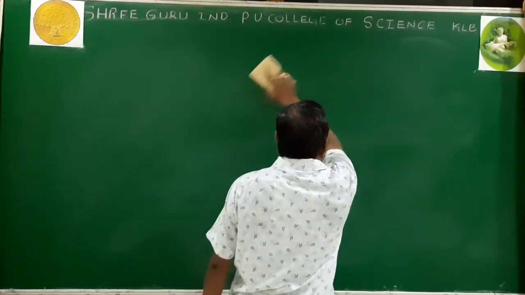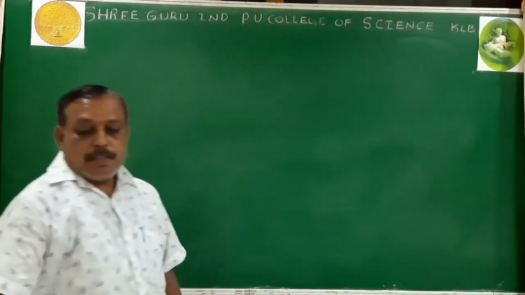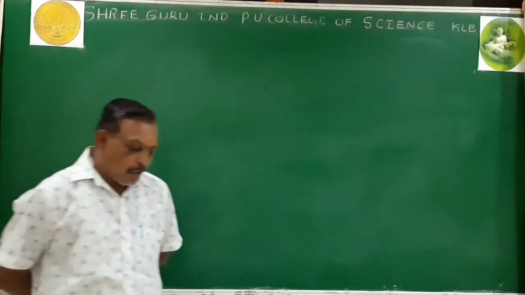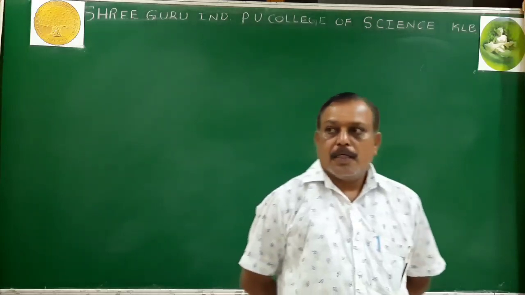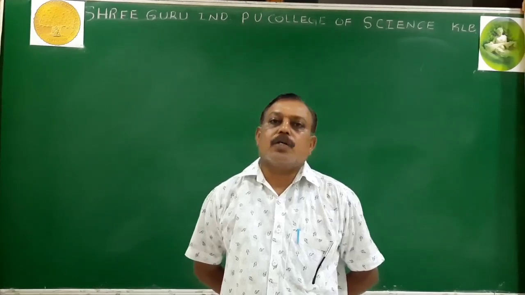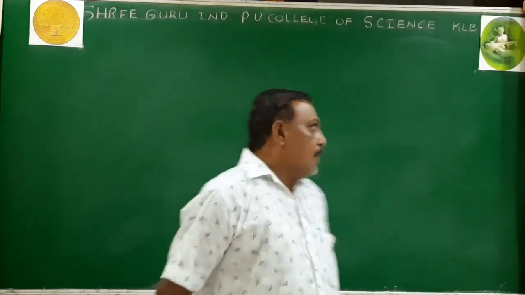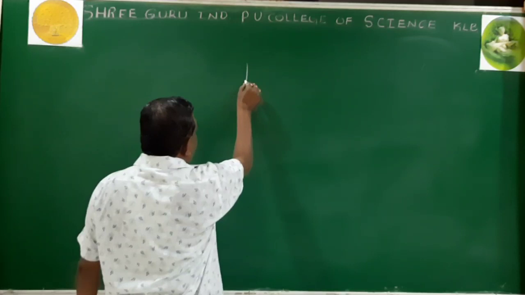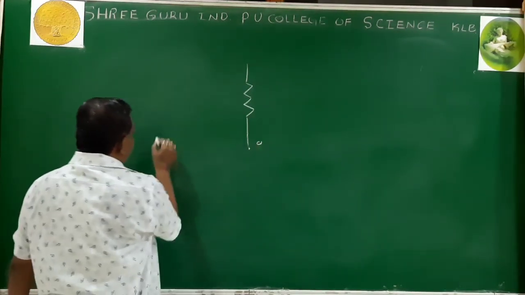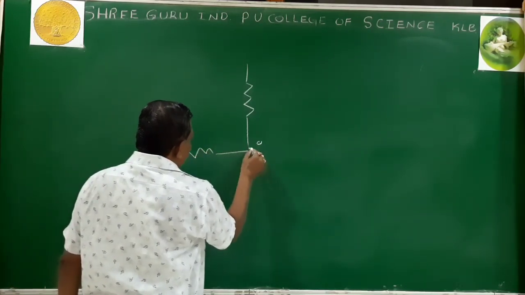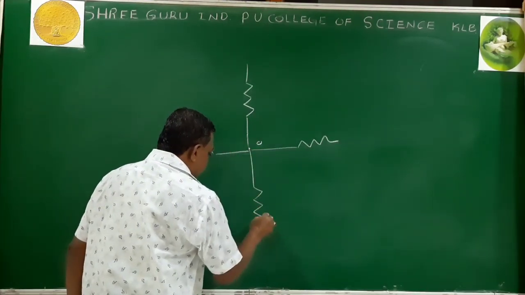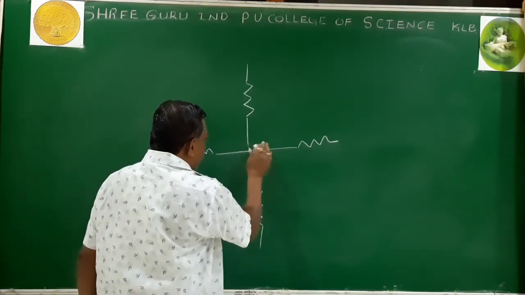It means that I need the point where the circuit elements meet, then it is called node or junction. What are the circuit elements? I take the resistance, because to make the flow of current I need a conductor. Every conductor has its own resistance. I make the resistances meet at a point O, taken from different directions. I take 4 resistances which meet at a point O. Now this is nothing but node or junction.